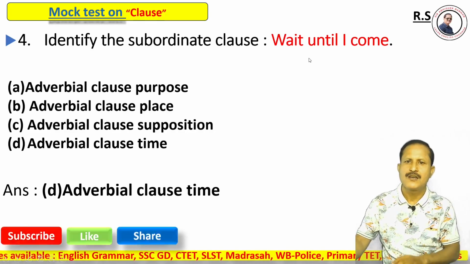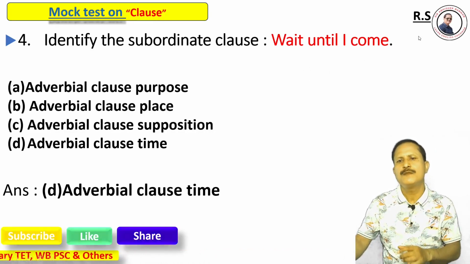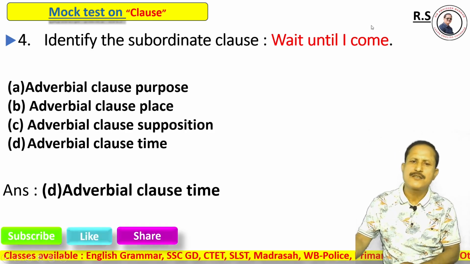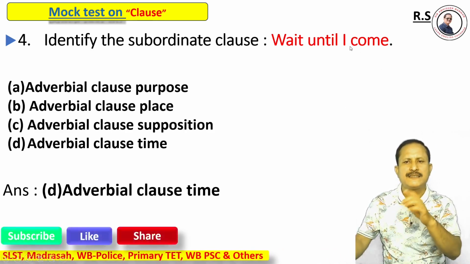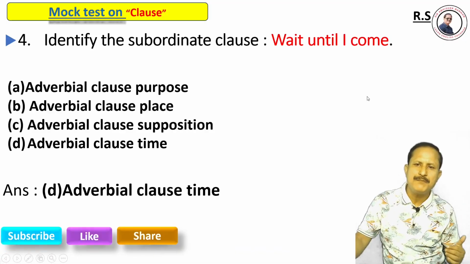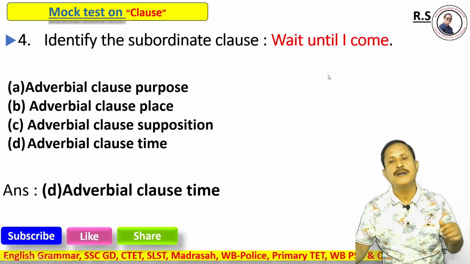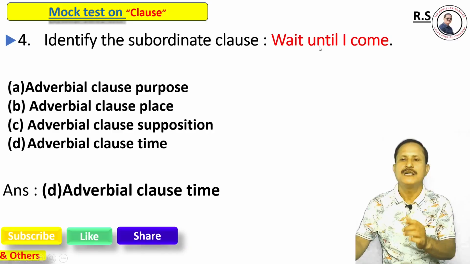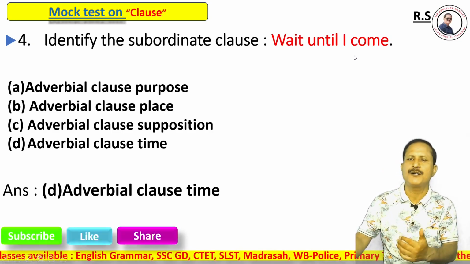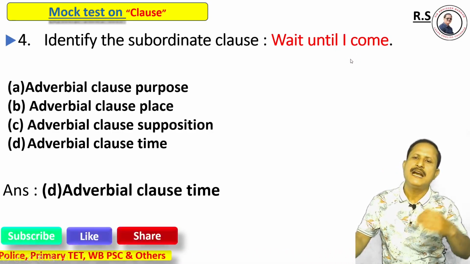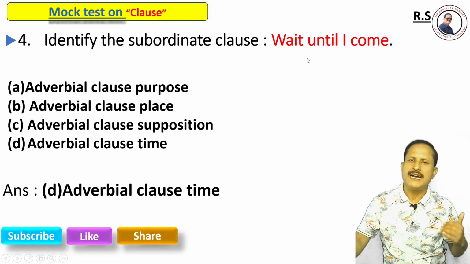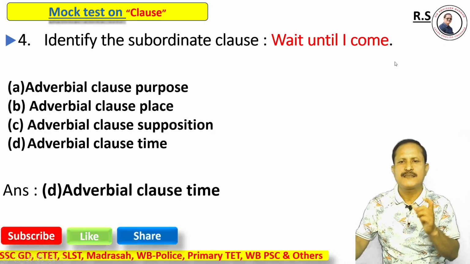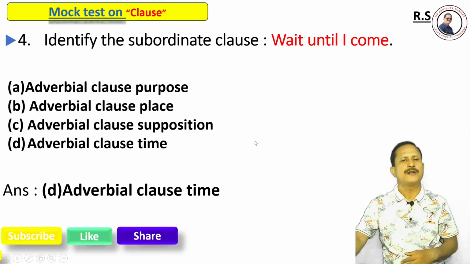Because wait until I come is the subordinate clause, and this clause is an adverbial clause of time, because wait, how long? Until I come. Here, as this acts as an adverb, it is an adverbial clause, and as it denotes time, this clause is called an adverbial clause of time.